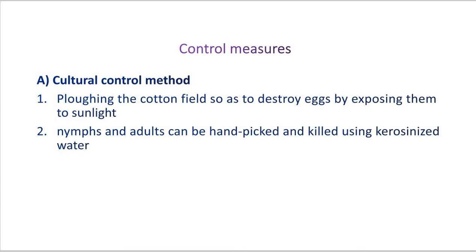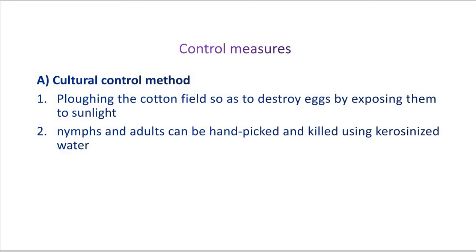Okay, now the control measures include three methods: the cultural control method, the biological control method, and the chemical control method. All the methods we can see one by one. Now the cultural method includes ploughing the cotton field so as to destroy eggs by exposing them to sunlight. By the process of ploughing, the cotton field eggs are destroyed.